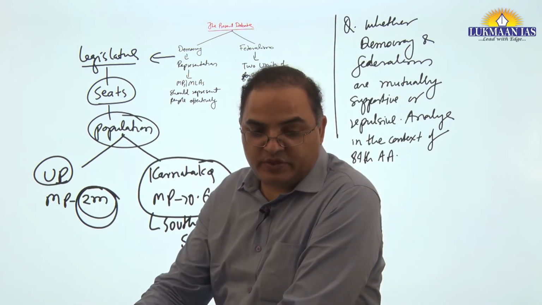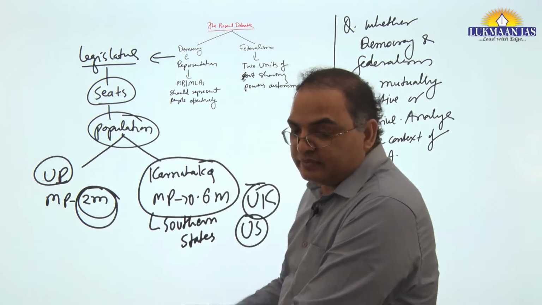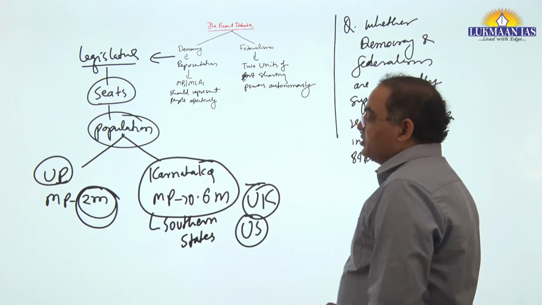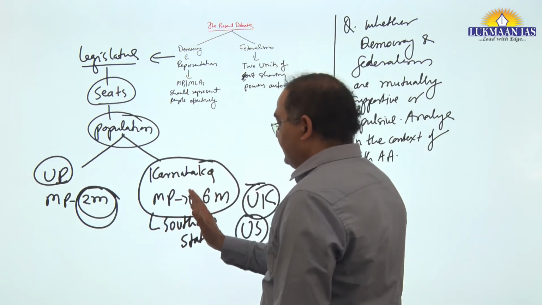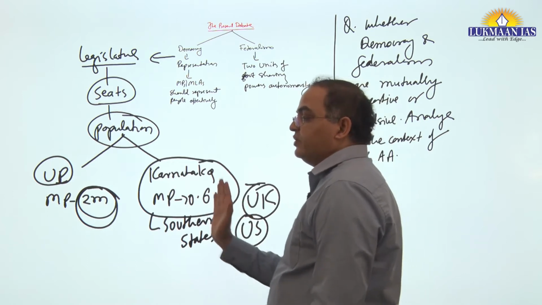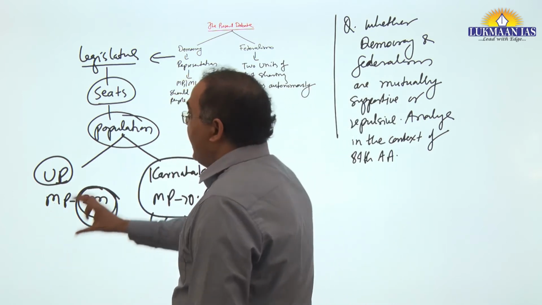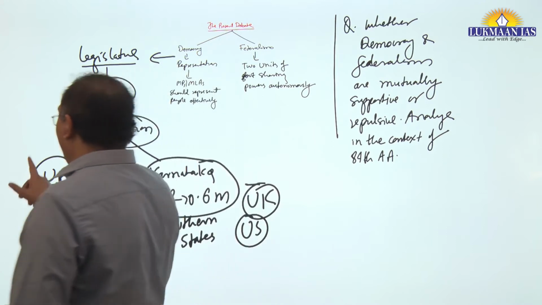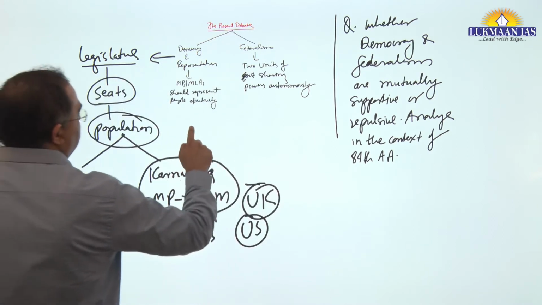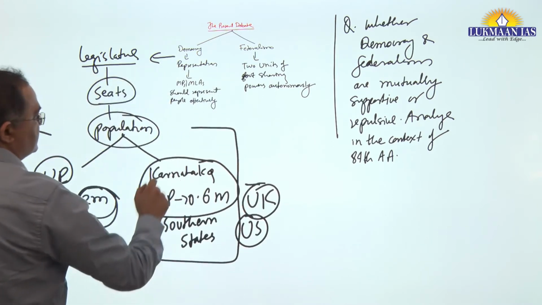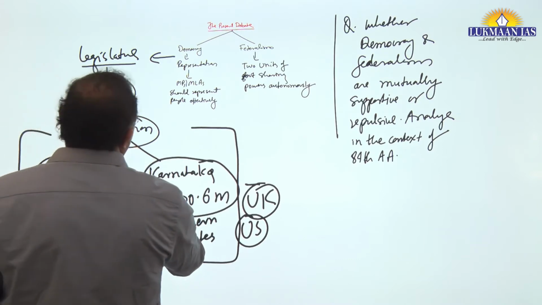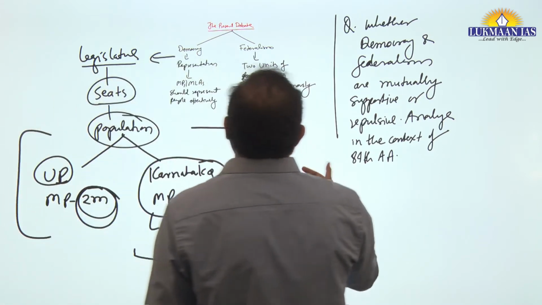There should be some limitation. In Karnataka there is less population per MP, in northern states more, and this is not being reviewed. This is a problem in democracy.